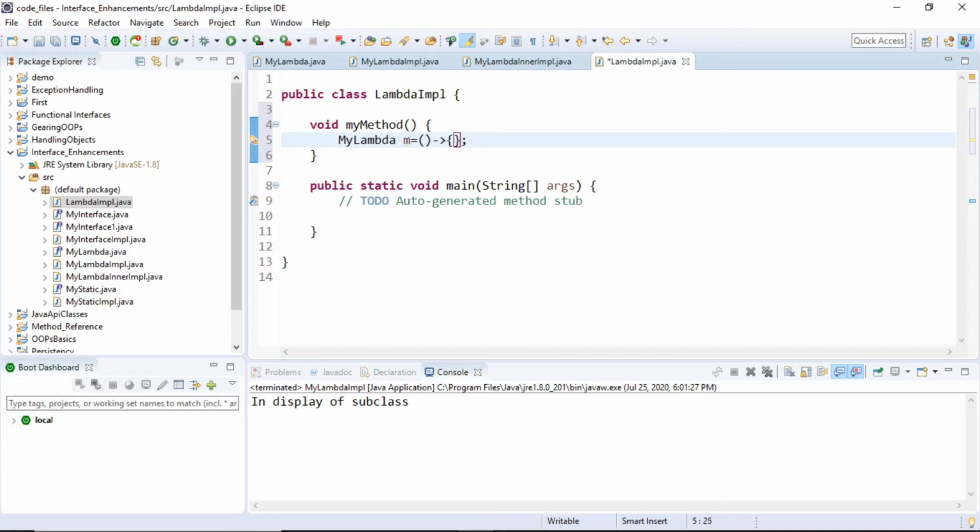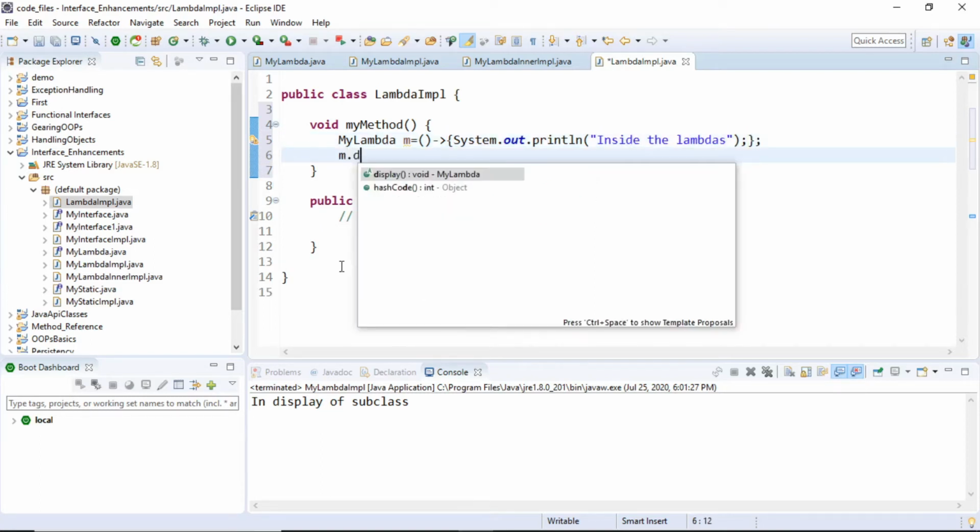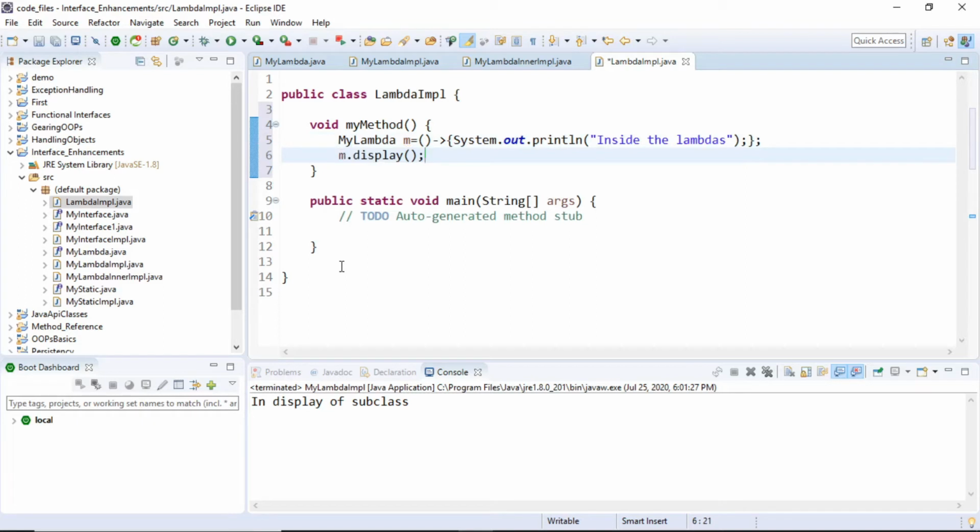Inside that I'm going to write some statement, let's say System.out.println("inside lambdas"), and then I would say m.display. Let us execute this, and then I'm going to call it.